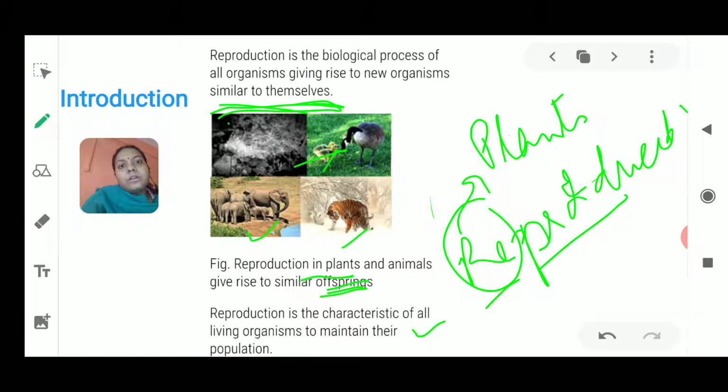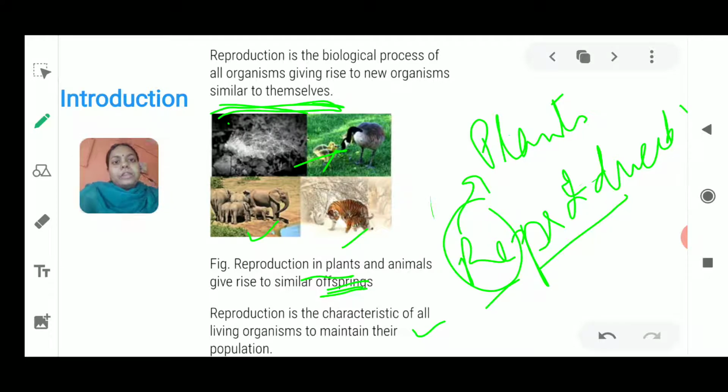So if we talk about this potential in the case of plants, that is the seed. Only one thing comes to our mind, that is the seed, which helps the plant to produce a new plant of their own kind. That is why plants reproduce themselves in a similar manner. We'll talk about more things in this reproduction chapter when we move forward in this lesson.